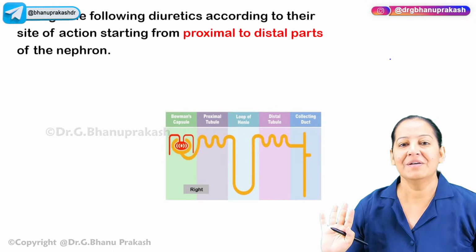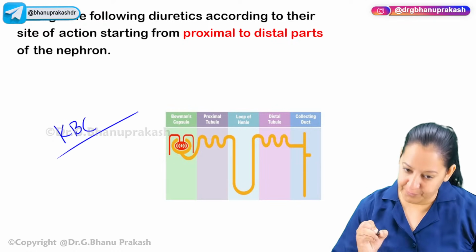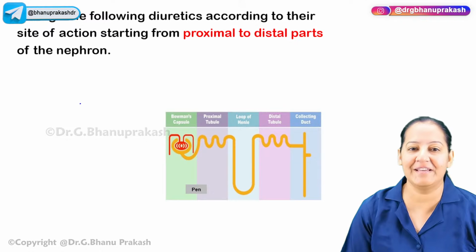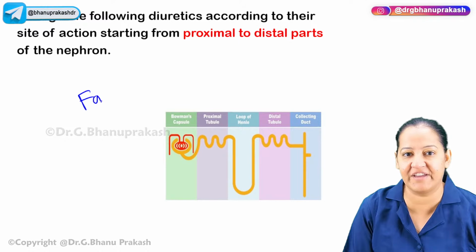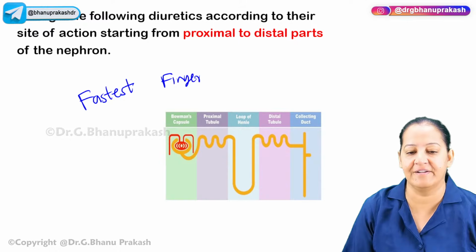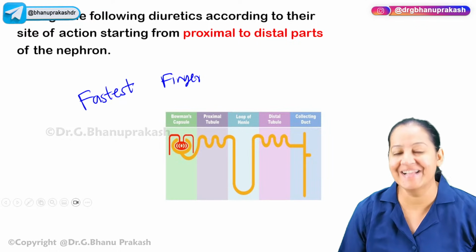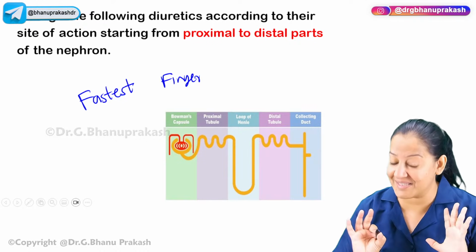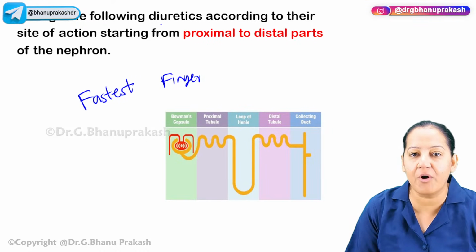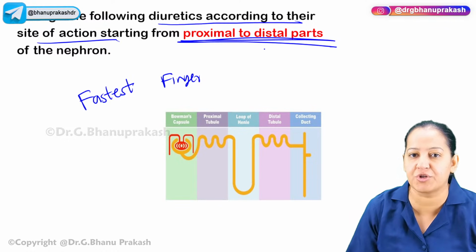Okay, chalo. So we will play KBC now. Will you play with me? Fastest finger first. In KBC, we select the participant with the fastest finger first. So let's see who is the fastest finger among all of you, the audience who are live. Right now we will play it. Have a look here. First you understand the question, then I will give you the options. Arrange the following diuretics according to their site of action from proximal to distal portion of the nephron.